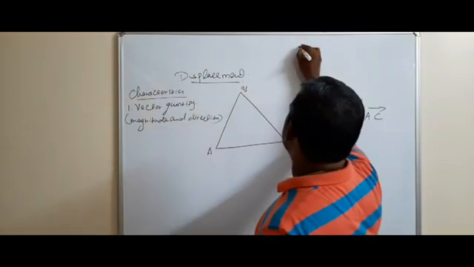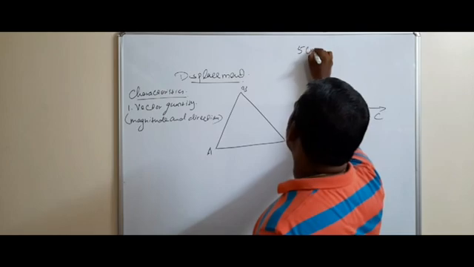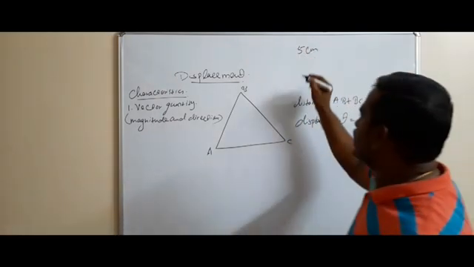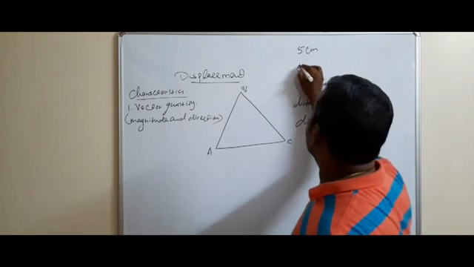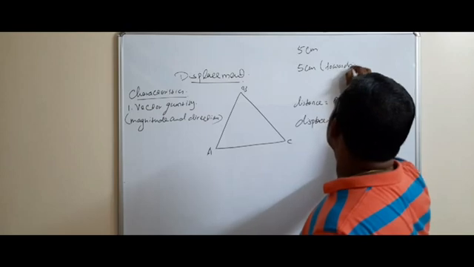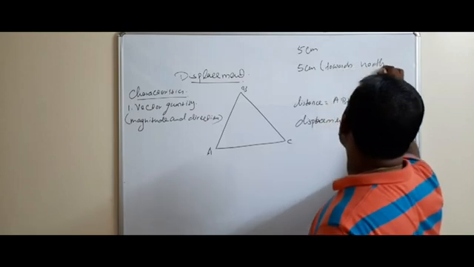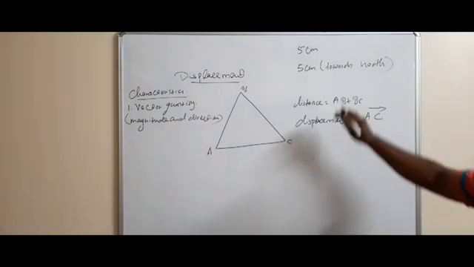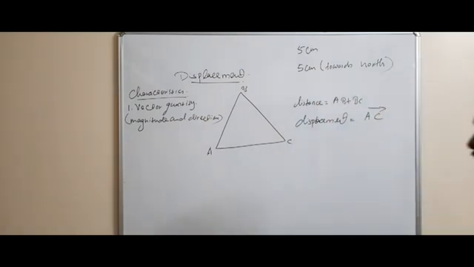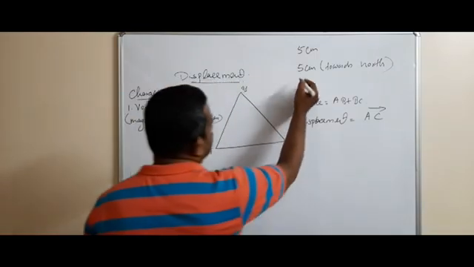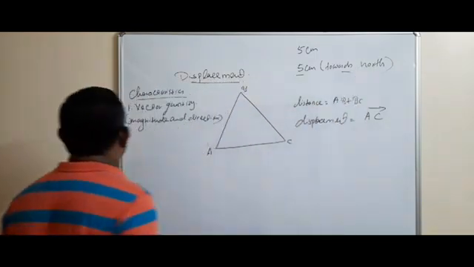That is displacement, distance we have to say, that is 5 centimeter. So displacement means 5 centimeter towards north. So we have to clearly mention the direction also. It is 5 centimeter towards north. That is called vector quantity. Okay. So 5 means magnitude and this is the direction.